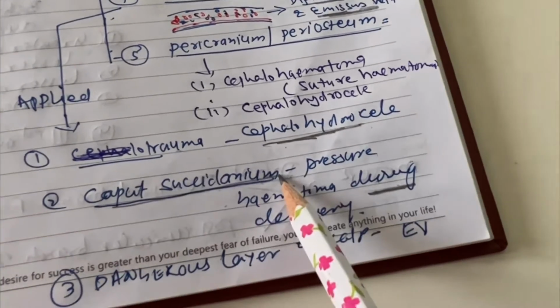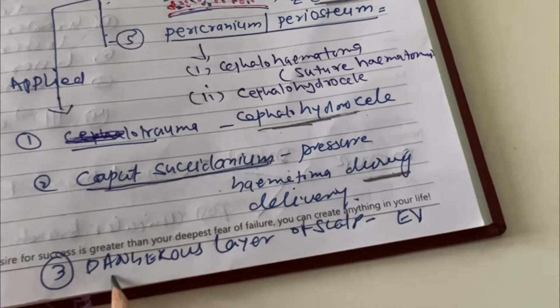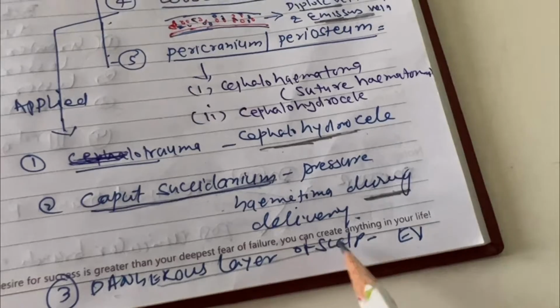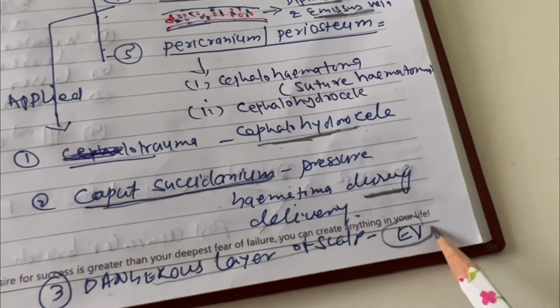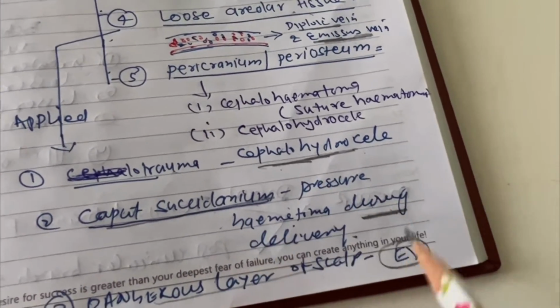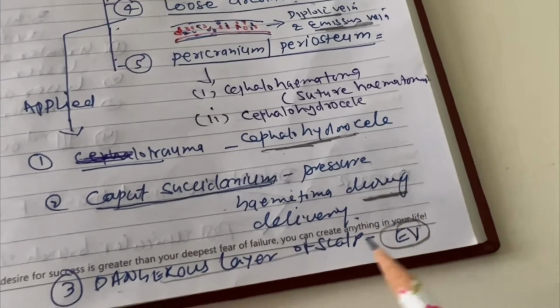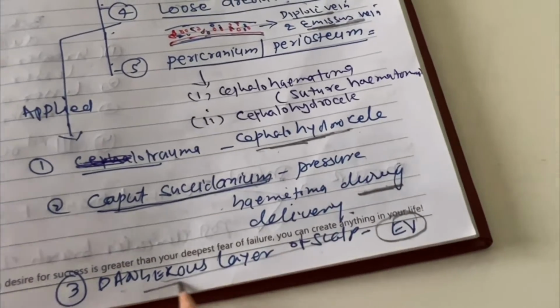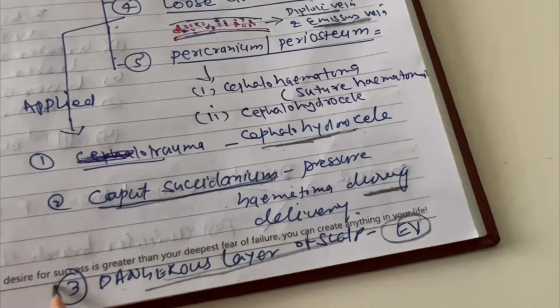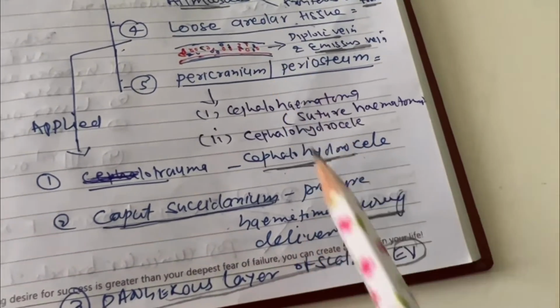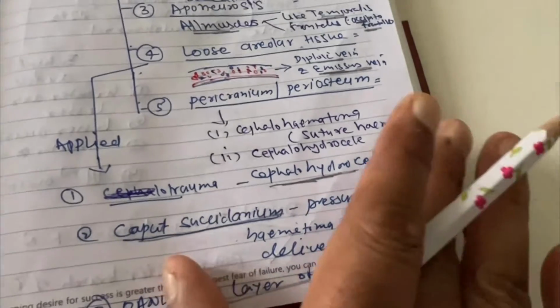This is caput succedaneum. It is also called the dangerous layer of the scalp because all emissary veins connect to the subdural space. So any infection, trauma, or surgical procedure in this layer can go intracranially. That's why it's called